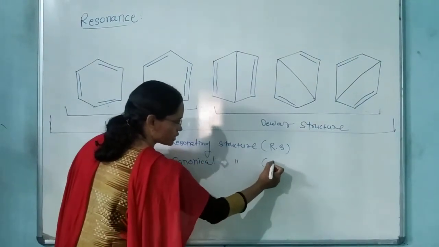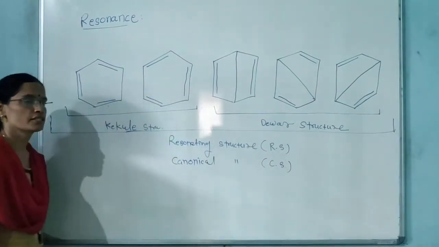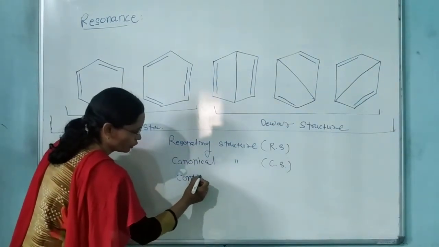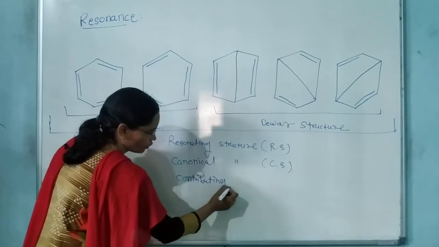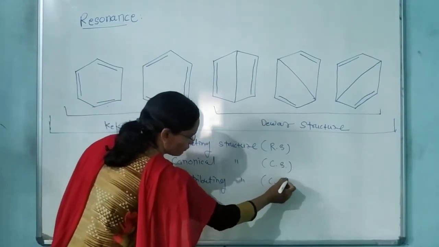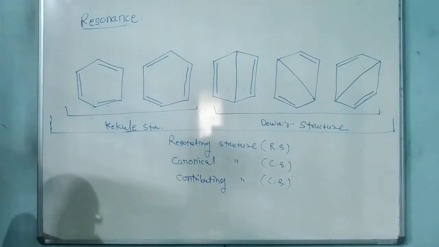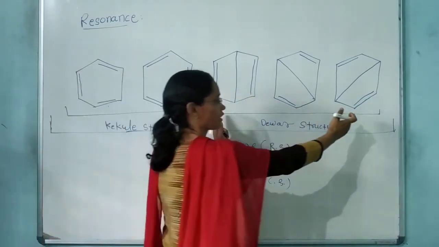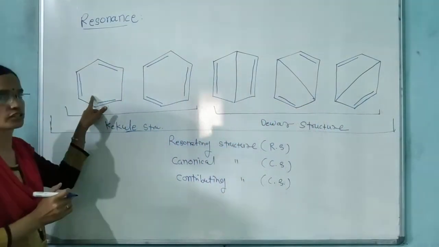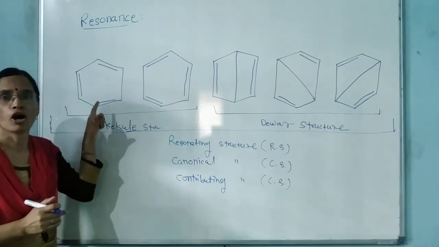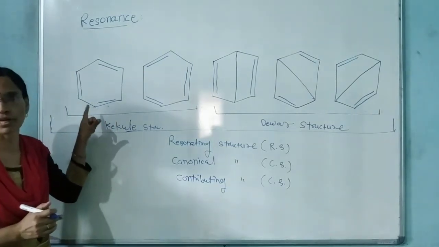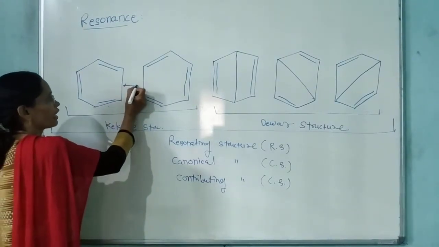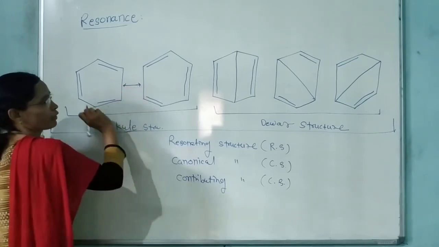Canonical structures represented as a CS. These structures are also called contributing structures. Contributing structures are also represented by the Dewar structure. No single structure will explain all the physical and chemical properties of benzene. These all are resonating structures, and these two-headed arrows are present here.